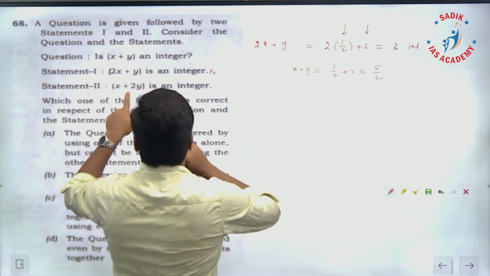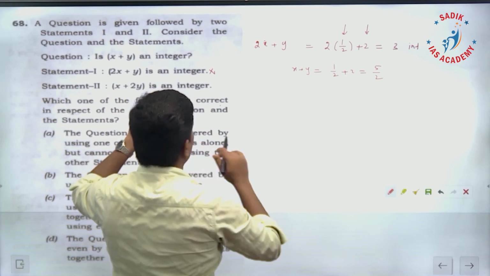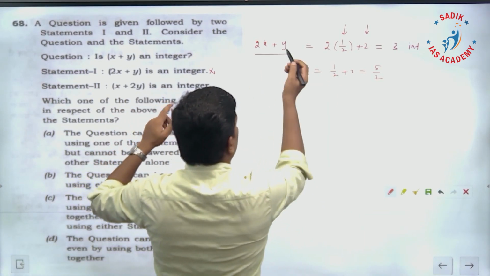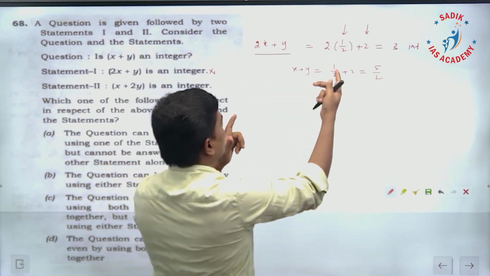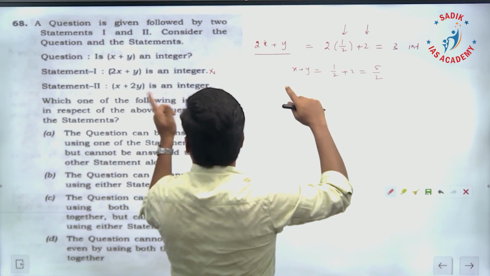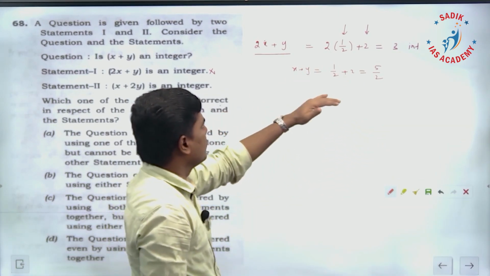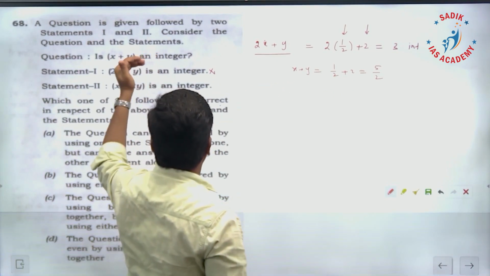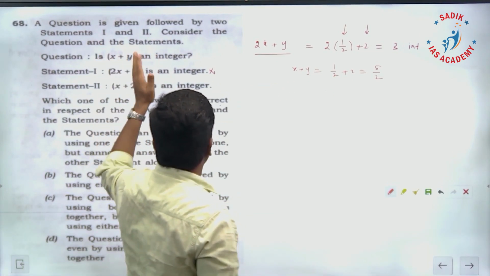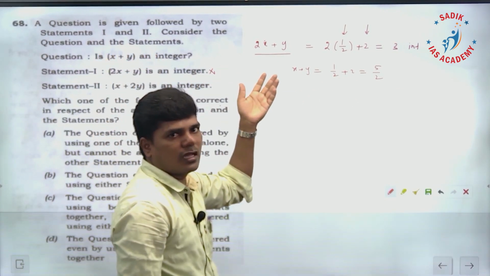And x plus 2y is an integer. Again, the same repetition, we just replace. x plus 2y means x is 2, y is 1/2, same logic. I will get an integer, but I cannot say whether x plus y is an integer or not.